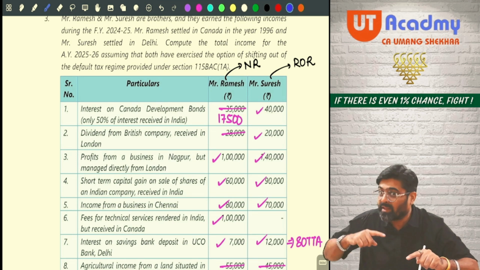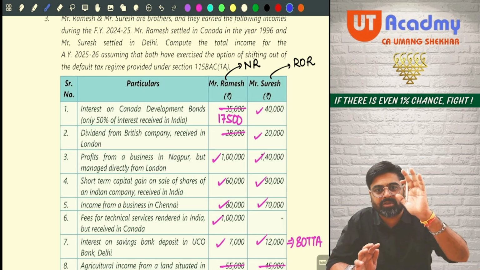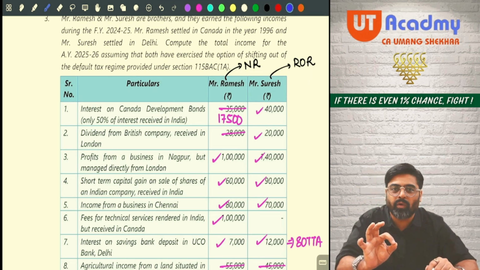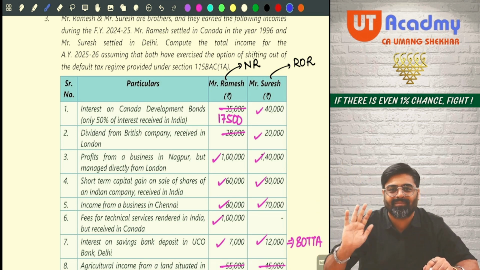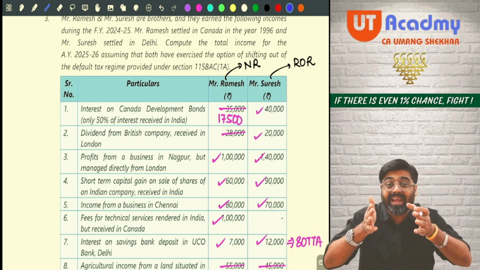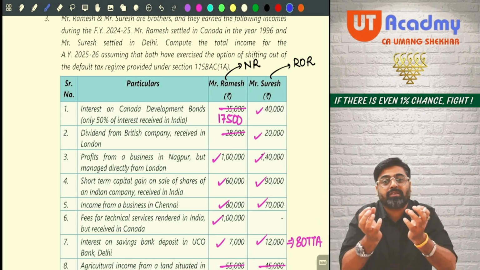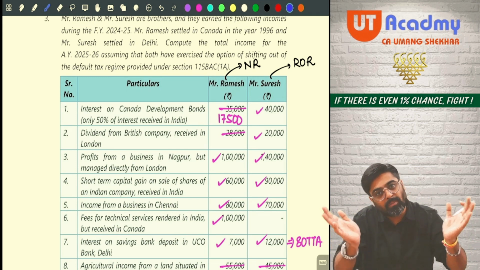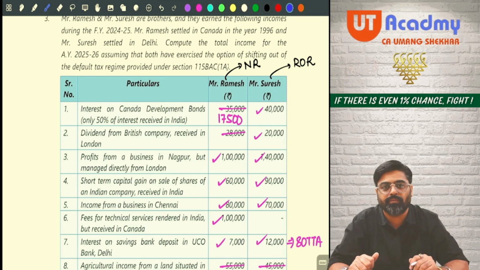And only then, when a new type of question comes in the exam, will you be able to handle it. See, I will solve 500 questions with you in class. For example, you are definitely going to see a 501st new question in the exam. This will not be exactly the same question which we are solving, but they will try to mix and match 2-3 questions. All the similar types of questions you have solved, they will mix and match and try to create a new question for you.